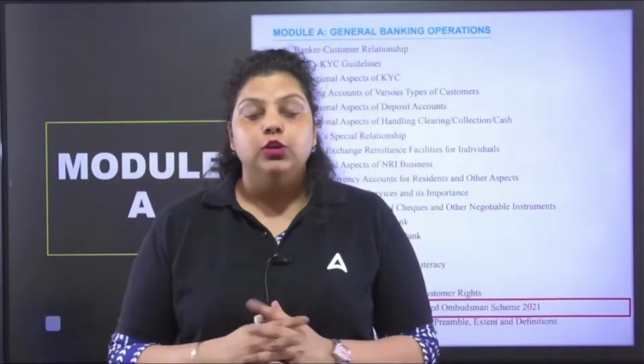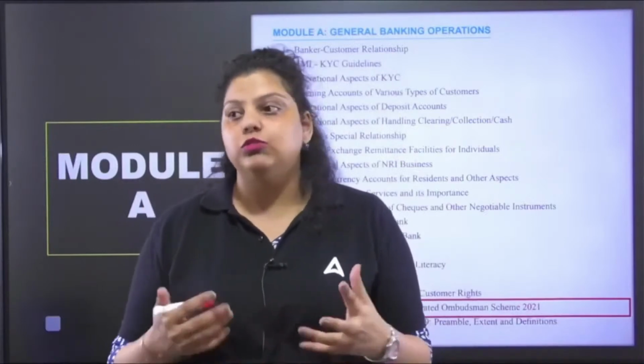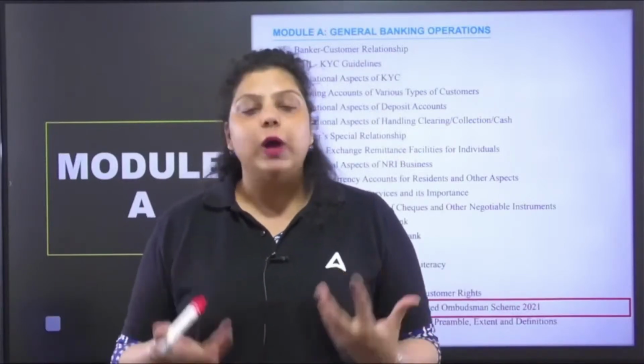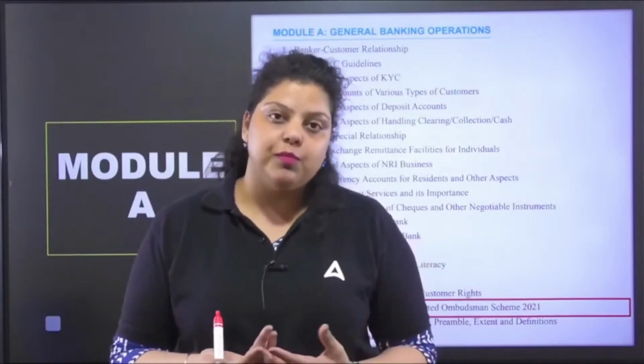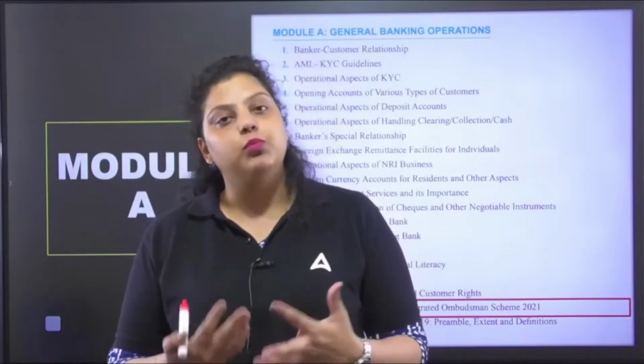Otherwise, no. So to fulfill the needs of the customer, to have goodwill in the customer's mind, and to have a positive word of mouth from the customer, you have to provide better services.